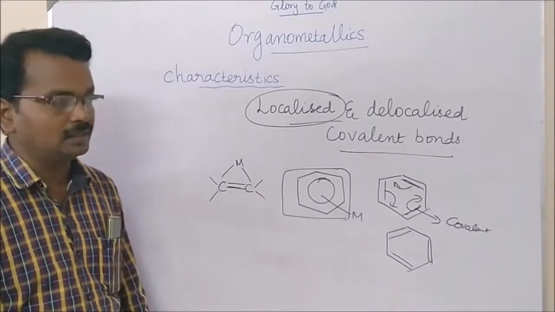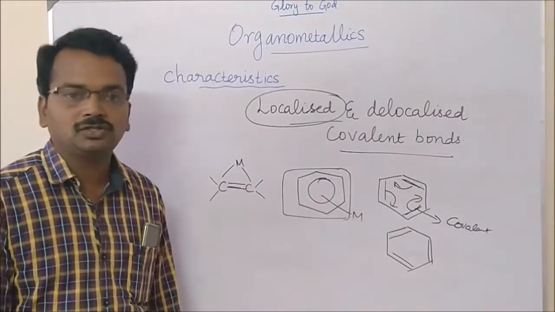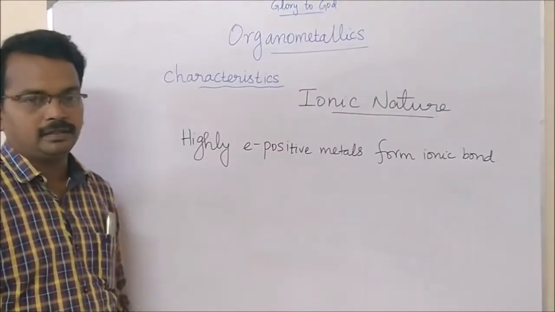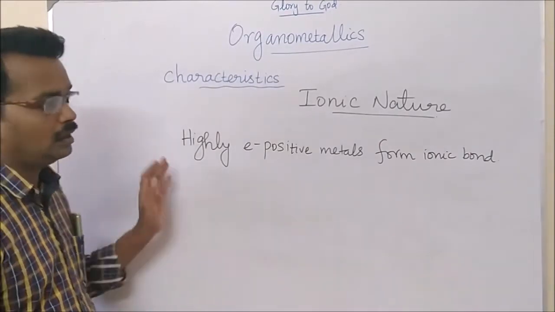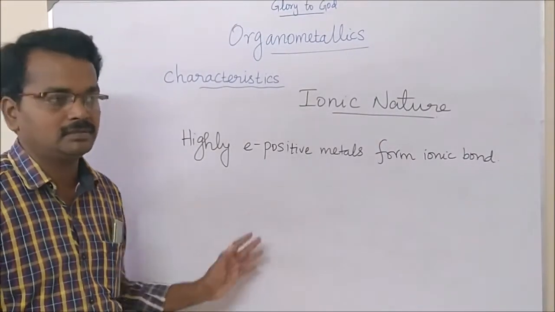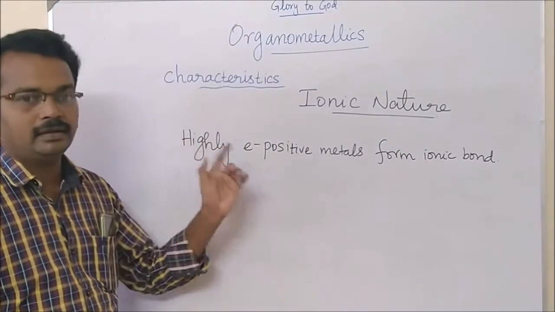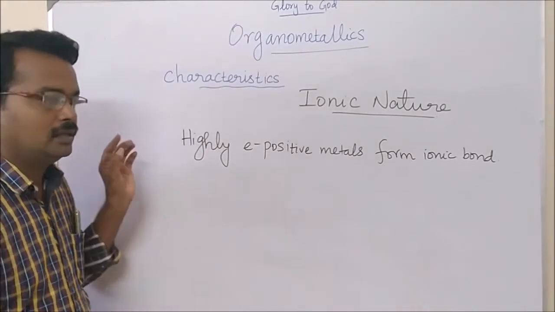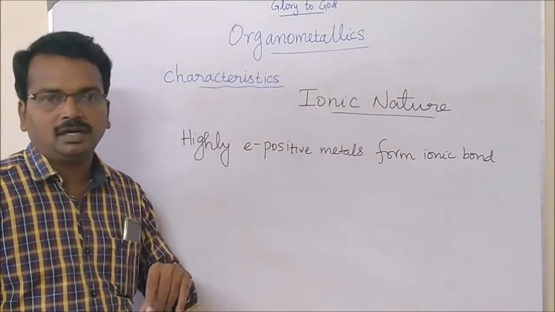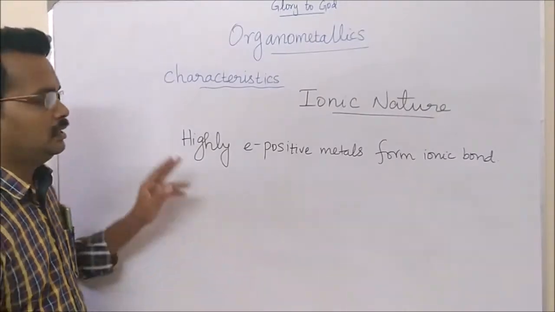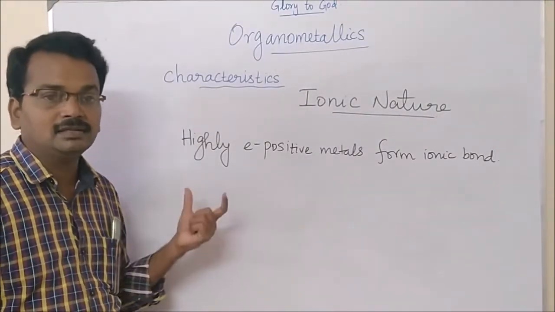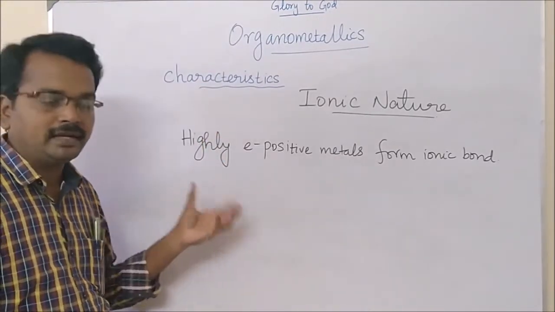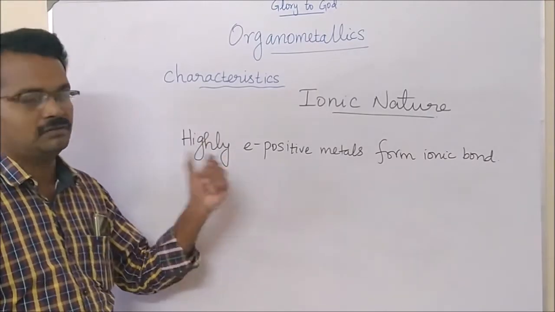Then let us move on to the ionic nature of the organometallic compounds. In the ionic bond, what is the main criteria? Not all metals will form a sigma bond. Sometimes the metals may form an ionic bond between the carbon of the organic molecule and the metal. In the carbon we cannot find any fault, but in the metal side, we can have some criteria about the formation of the ionic bond.